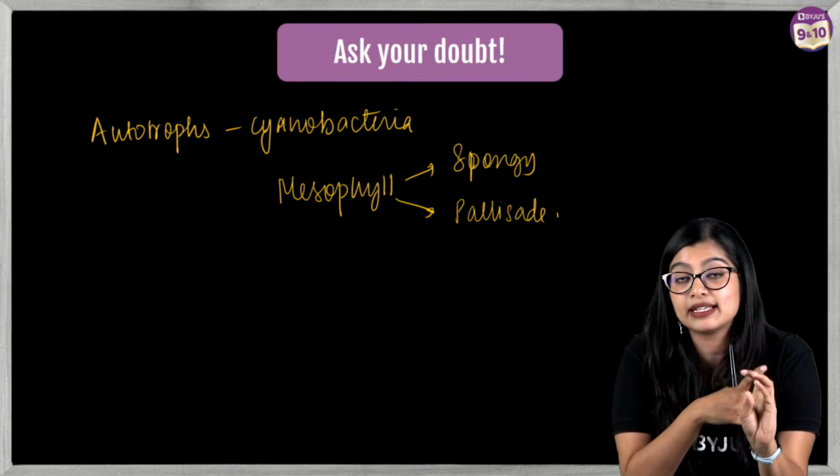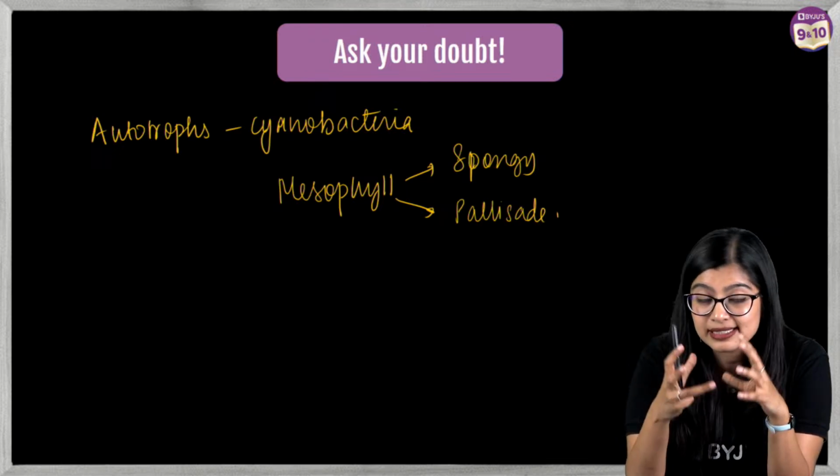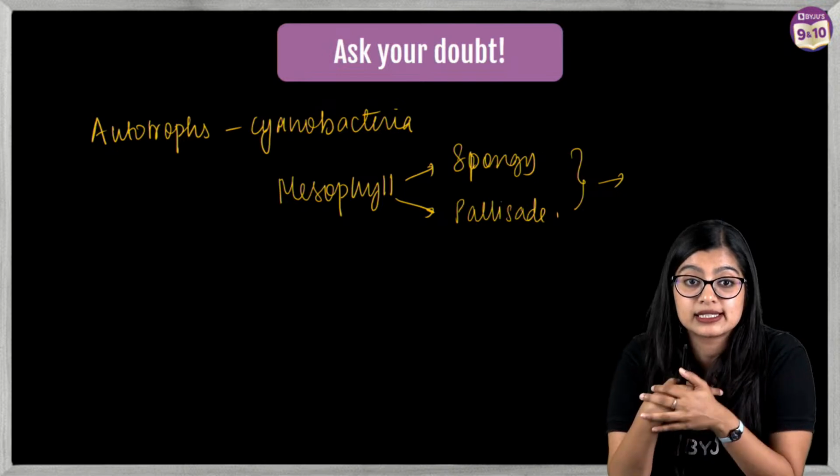ATP is basically adenosine triphosphate. Why are mesophyll cells important? They are the cells that make up the structure of the leaf, and this is mainly where photosynthesis takes place.